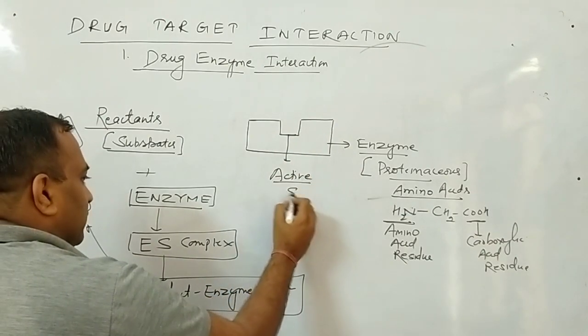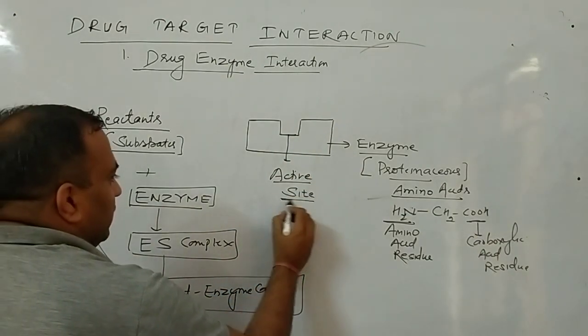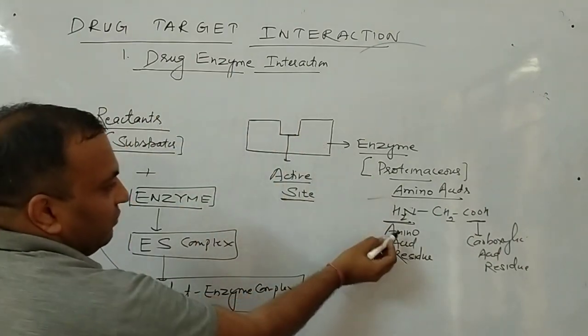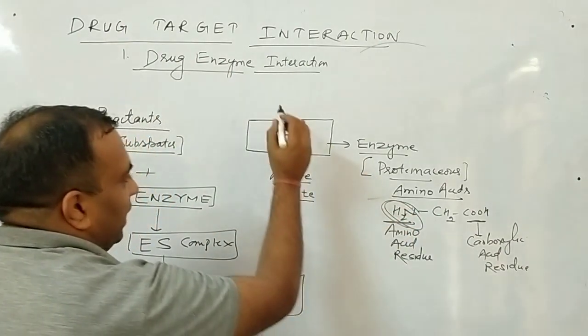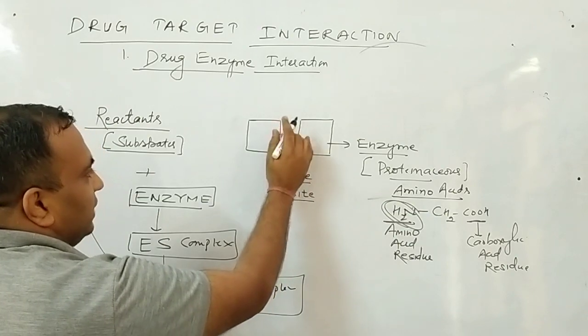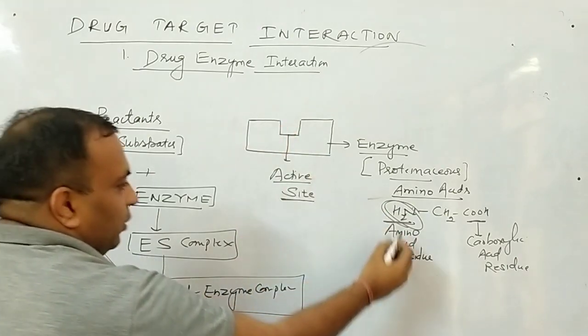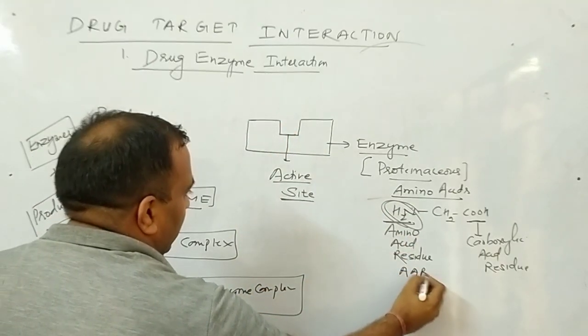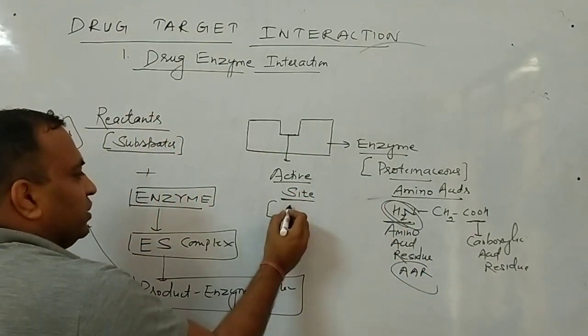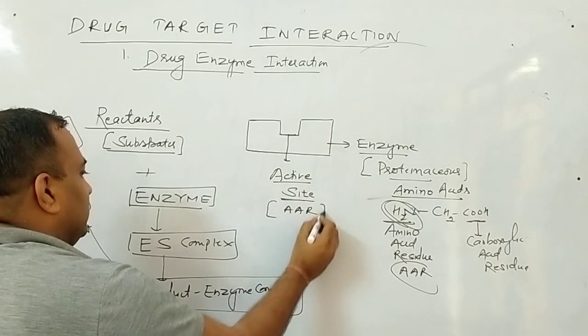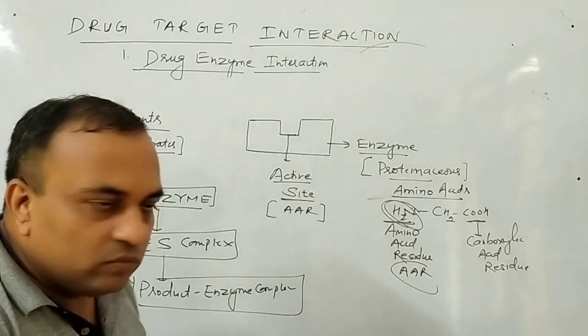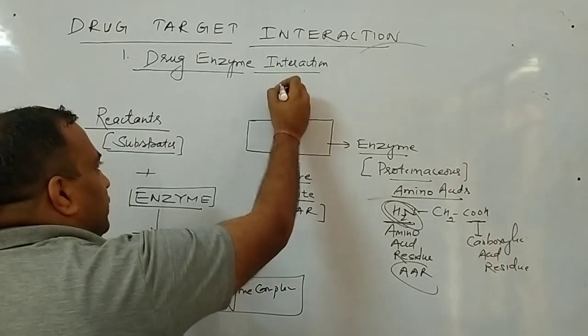These enzymes will have some specific site that is said to be the active site. Remember, what is active site? This active site will have amino acid residue, written as AAR. So on the active site, which is present? Amino acid residue. Am I clear to all of you? Now, this is the substrate.